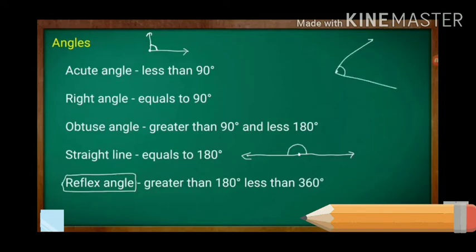For example, let me draw an angle here. See here, it is one angle, and here one is the smaller angle and another one is the larger angle. The larger angle is greater than 180 degree but less than 360 degree, so that larger angle is a reflex angle. Let us imagine that the smaller angle is x, and the larger angle we don't know. How to find the larger angle? That is 360 degree minus x is equal to the reflex angle.